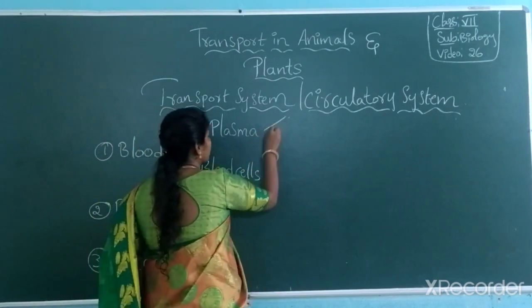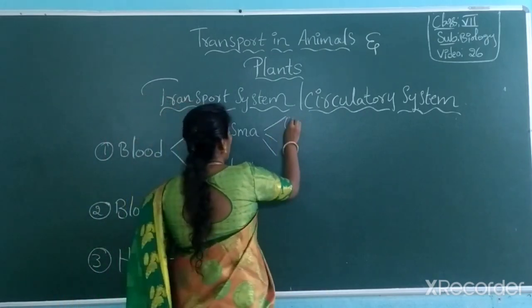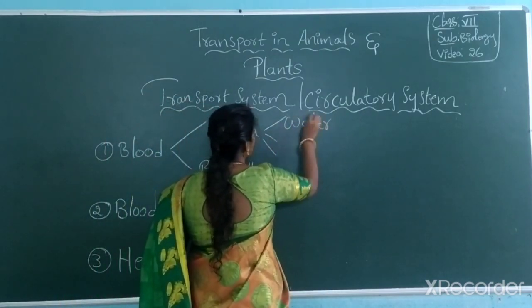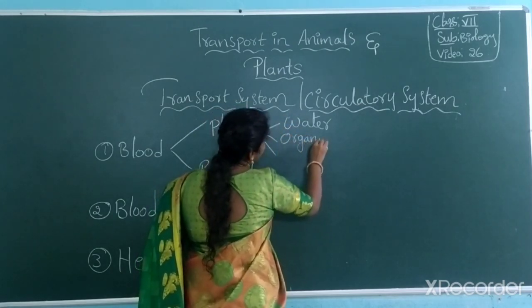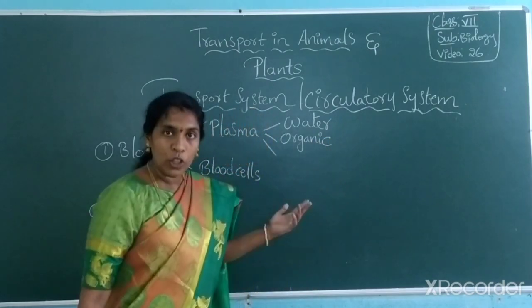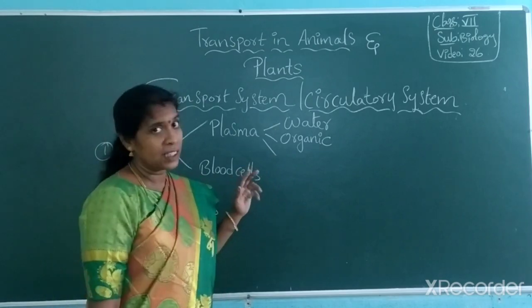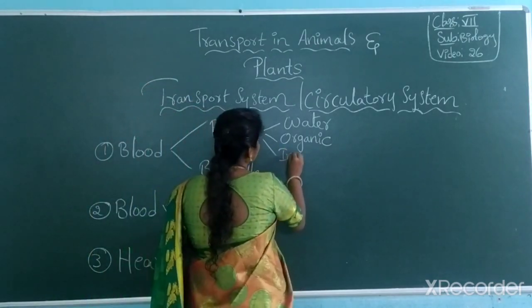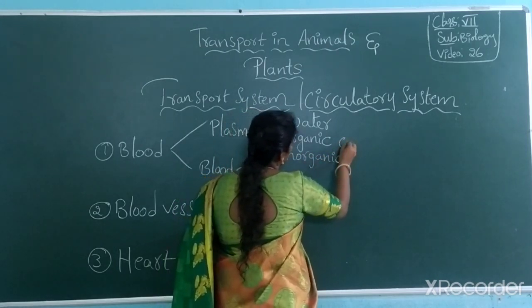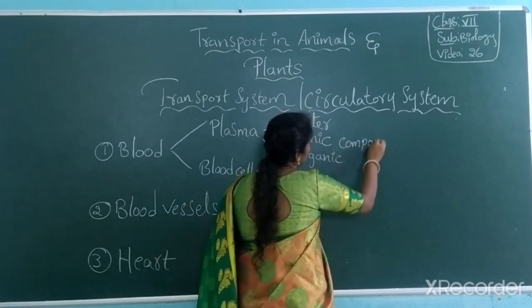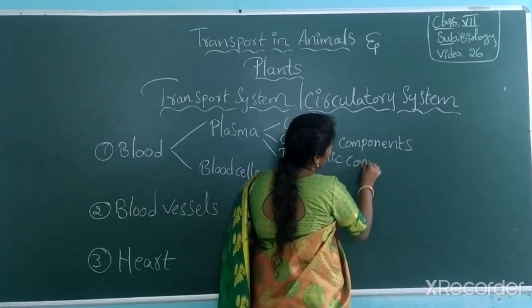Plasma has three parts: water, organic components, and inorganic components, which are diluted in blood.